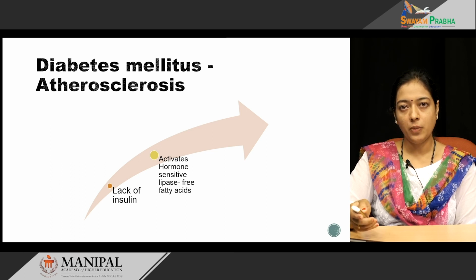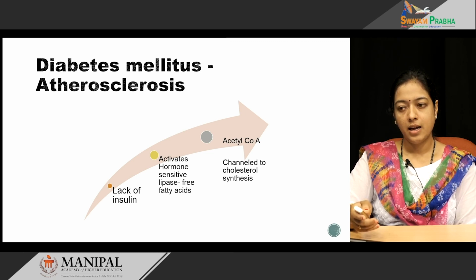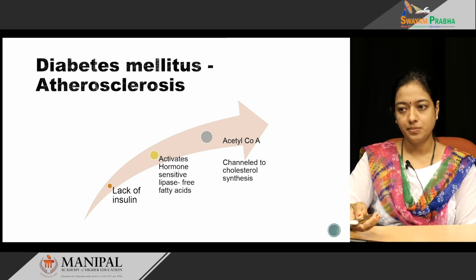When there is more accumulation of free fatty acids, they undergo beta oxidation, and the final product formed at the end of beta oxidation is acetyl-CoA. Since there is lack of oxaloacetate, the oxaloacetate cannot bind with acetyl-CoA to enter the TCA cycle. So, all this acetyl-CoA is channeled for cholesterol synthesis.